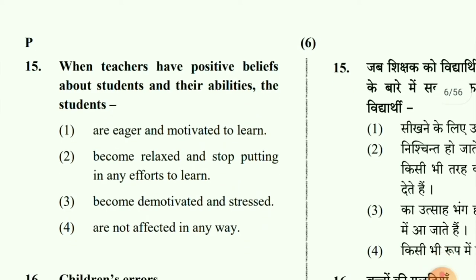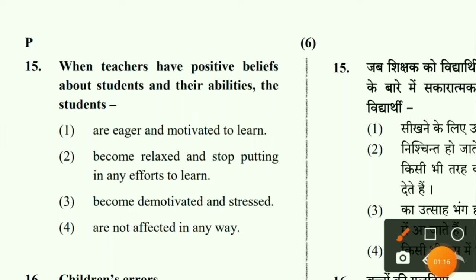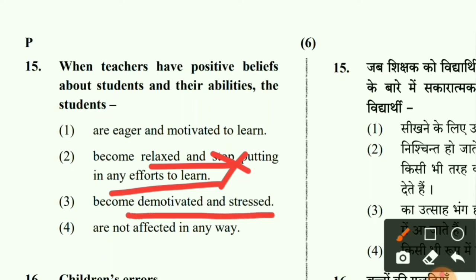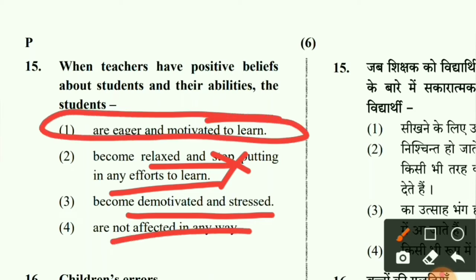Then let us check question number 15. When teachers have positive beliefs about students and their abilities, what happens to students? They are eager and motivated to learn. Yes. They become relaxed and stop putting any effort to learn. No. They become demotivated. Why should they be demotivated? Because teachers having a positive belief in them does not affect them negatively in any way. They are affected. They are actually motivated and eager to learn.